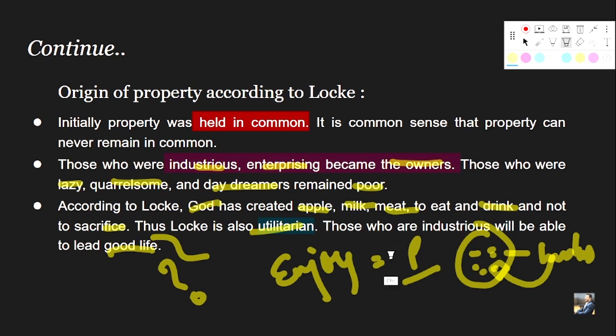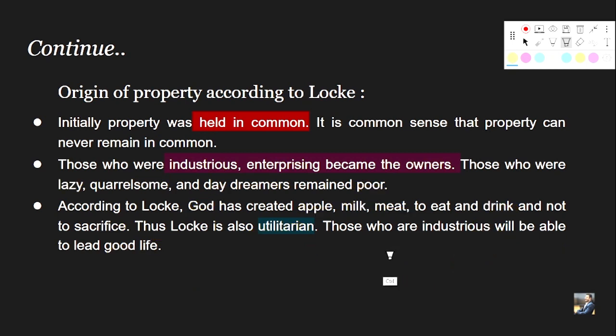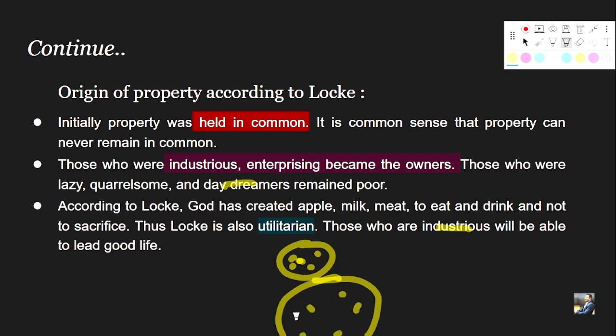And the people who are a little bit lazier than the rest, the people who are more daydreamers, will be left behind, and those who are industrious will start acquiring almost all of the wealth, and hence there will be wealth disparity, where the few stronger will have more of the wealth than the majority of the poor, right? Then what will happen in this case? Again, there will be a sort of what? Conflict of interest. There will be a conflict in the society, right?